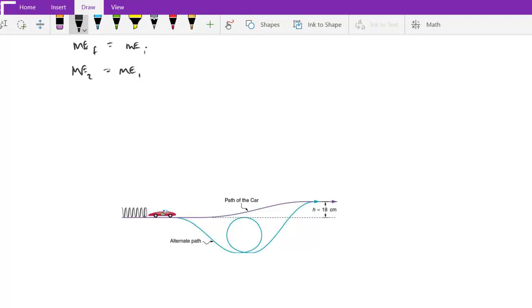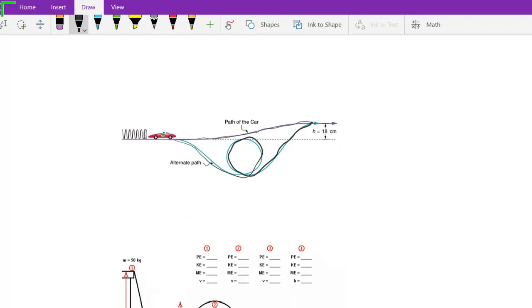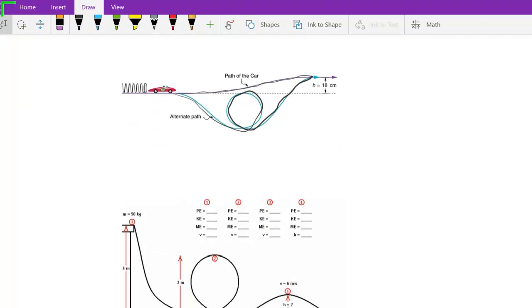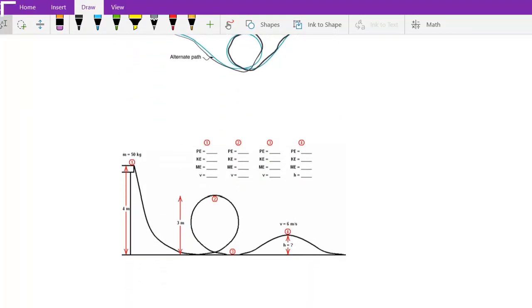But if the work done on this car is independent of the path, so there's one path here that goes up like this, and another path like this, and the amount of work done on the car or by the car is the same in both cases, then we say that there are no non-conservative forces and mechanical energy is conserved. But using it is very straightforward. If there's no friction, then we can say that mechanical energy remains constant.